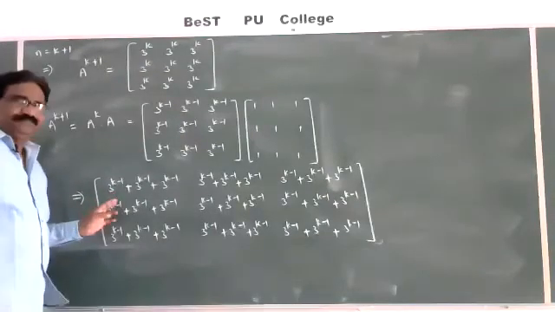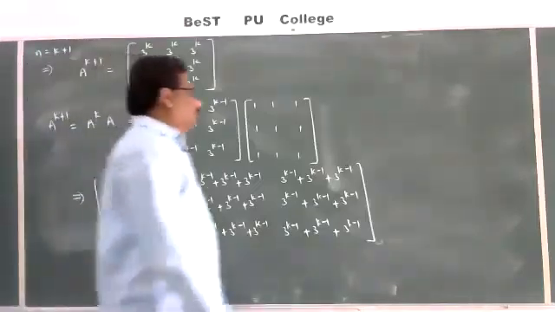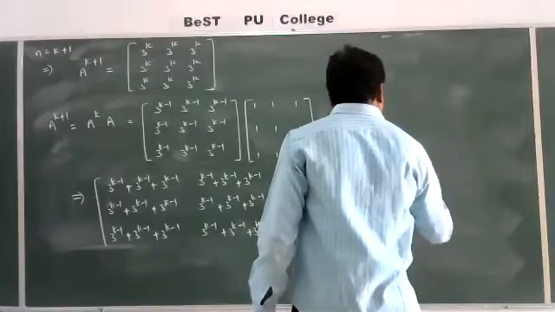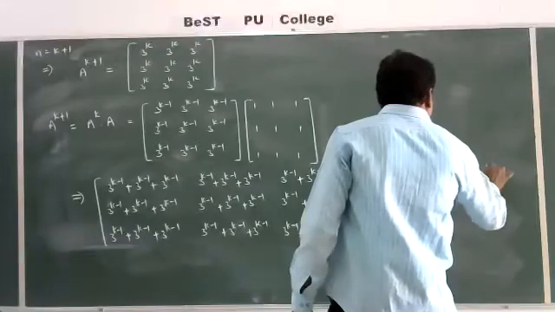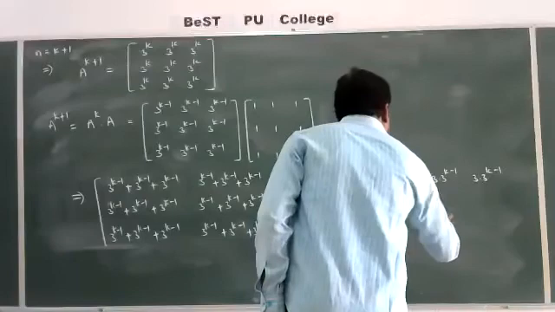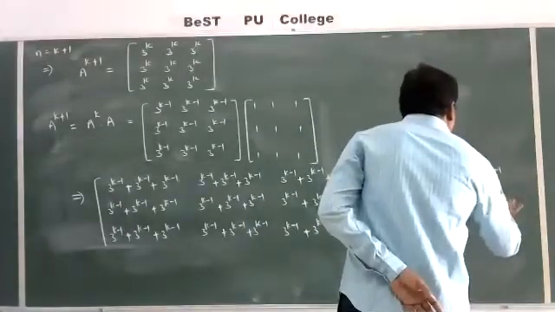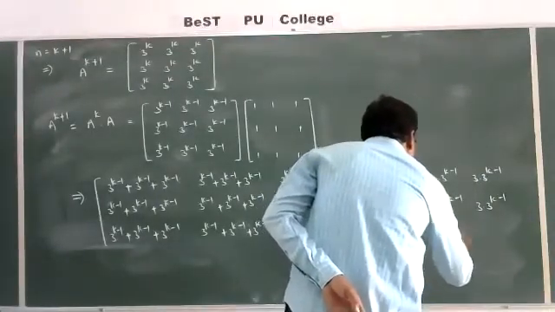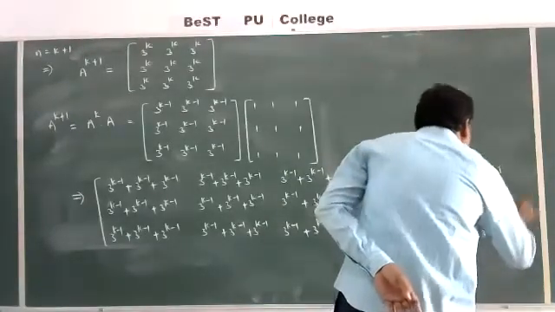So here the same term appears 3 times, that is 3 into 3 power k minus 1, for each of the nine entries.